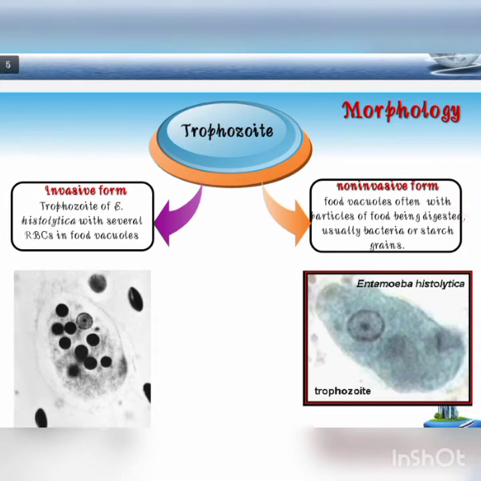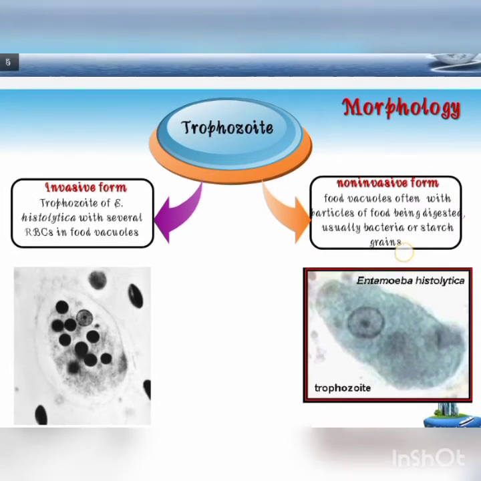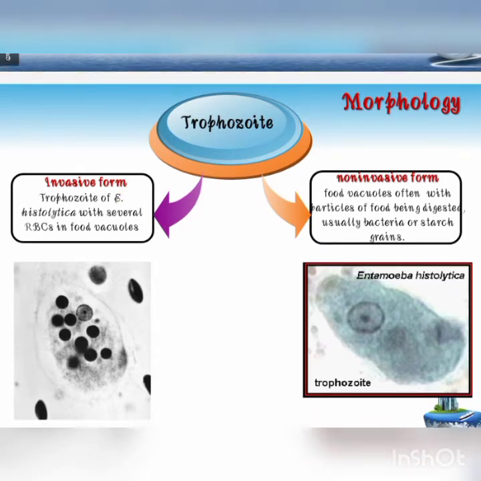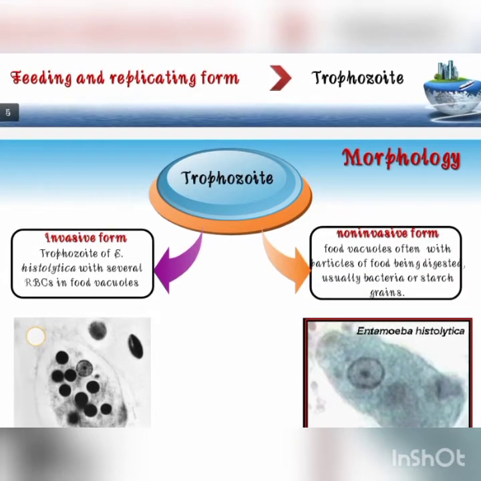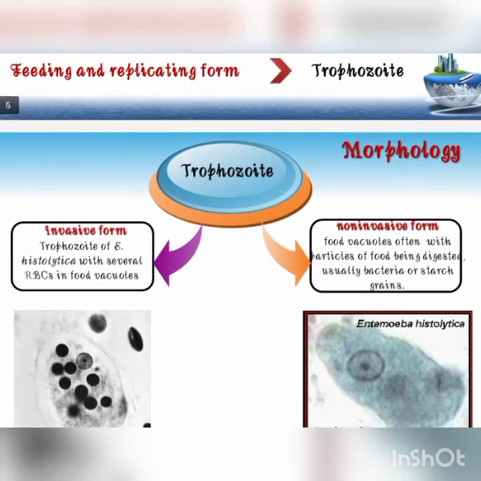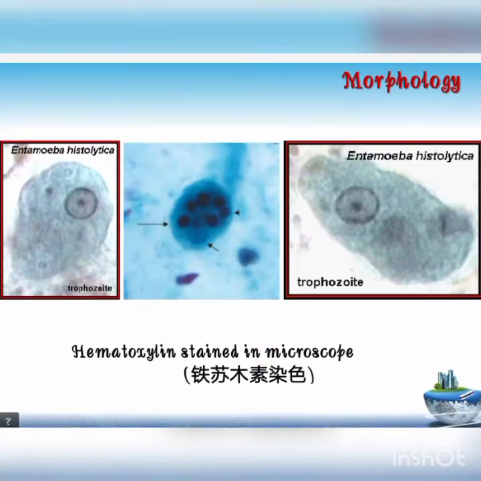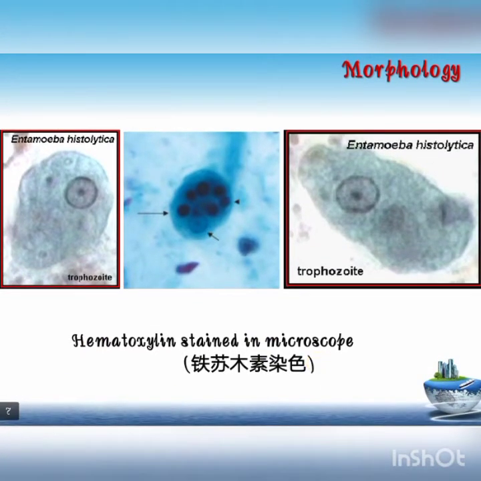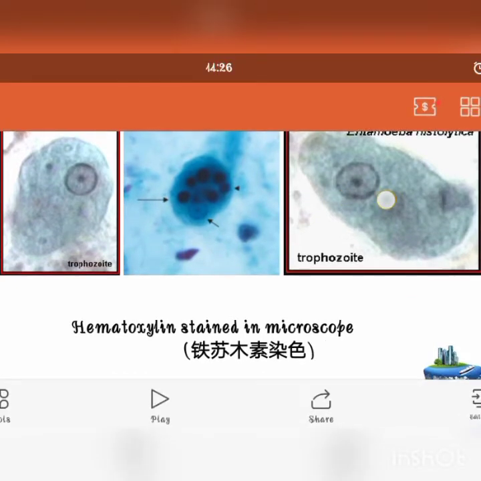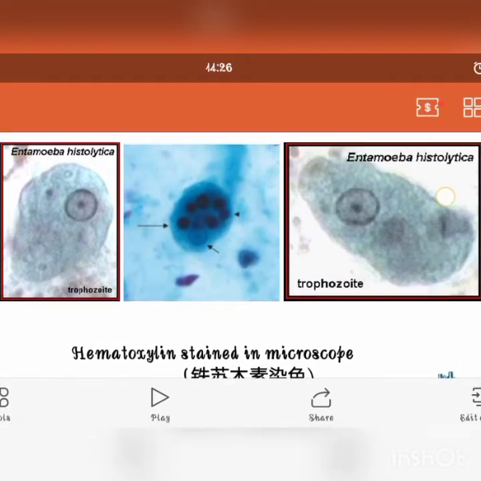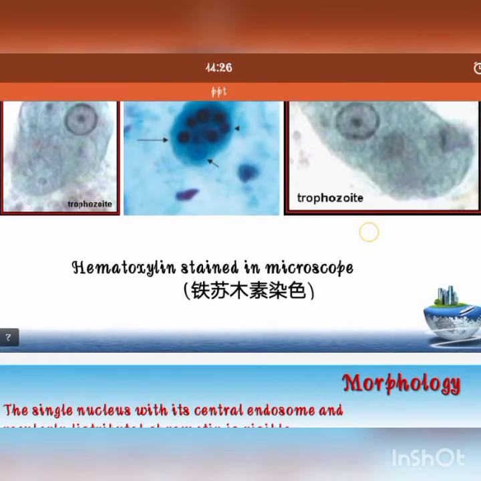The non-invasive form does not cause severe disease, that is, a person may remain asymptomatic and act as a carrier. But in the invasive form the person is severely affected. Sometimes it may lead to liver abscess, also pulmonary and cardiac abscess, and may also reach the brain. So it is dangerous if it is in the invasive form. We can remember the invasive form as having RBCs in the food vacuole. This is a hematoxylin stained microscopic image of Entamoeba histolytica trophozoites. Here you can see the karyosome, the nuclear membrane, outer membrane, and also vacuoles, etc. So this is all about it.